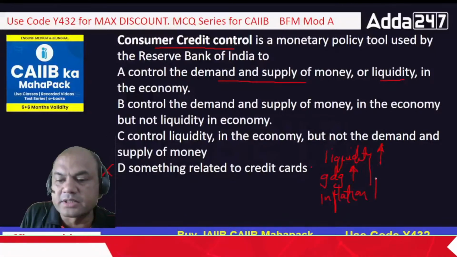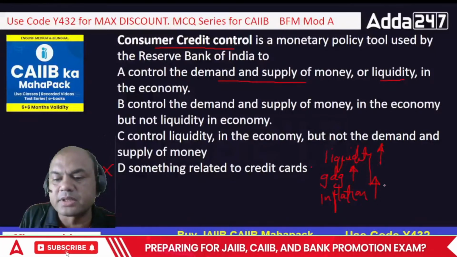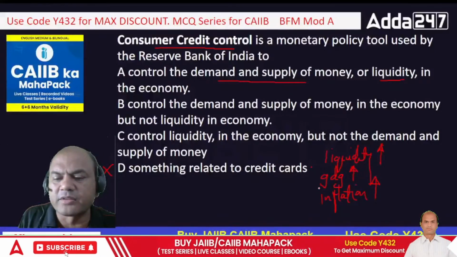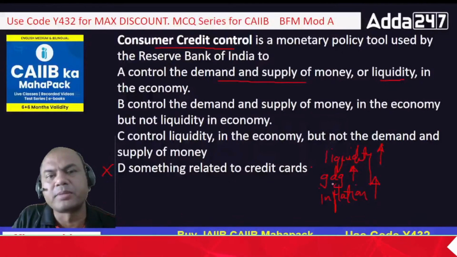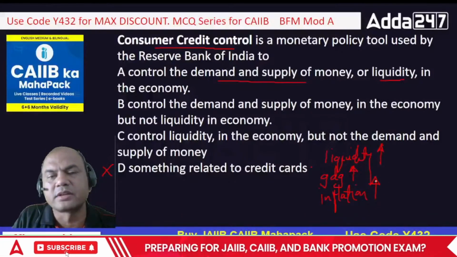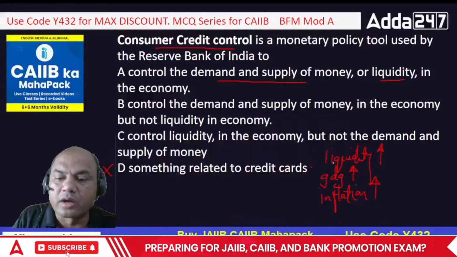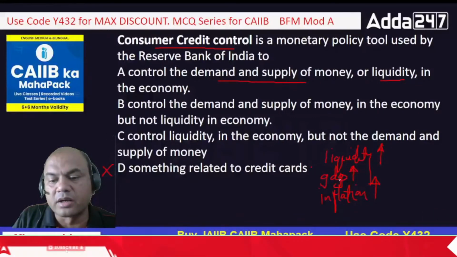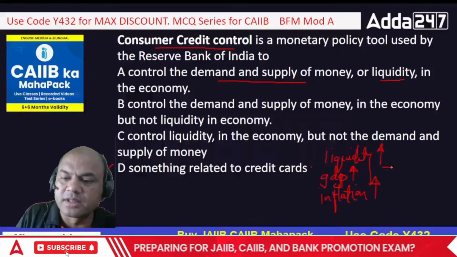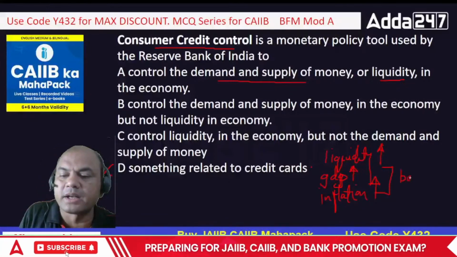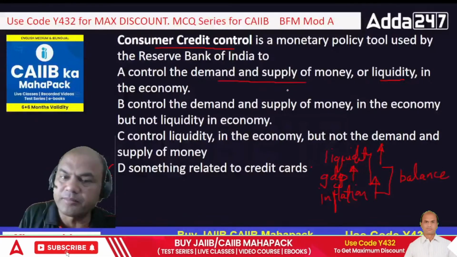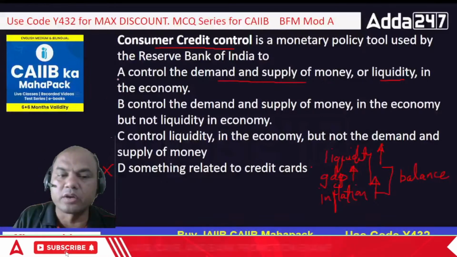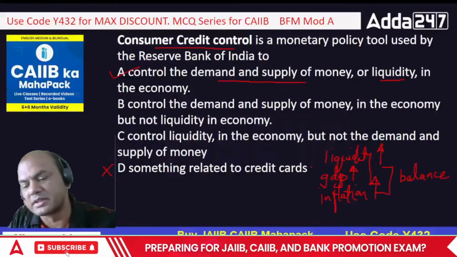Now if inflation rises, people all go against the government, and in fact it's a natural tendency. If your gas cylinder price goes up heavily, definitely you will cry against the government, right? So controlling the liquidity is a very important part. GDP needs to be controlled too, means a balance has to be sought between the two, and that's the job of RBI. So control the demand and supply of money or liquidity in the economy, both of them. So A is the answer.